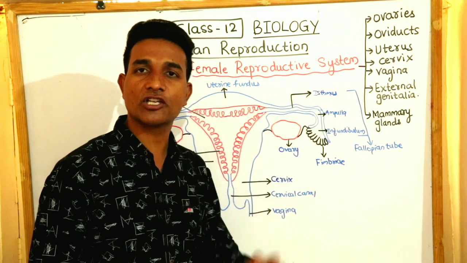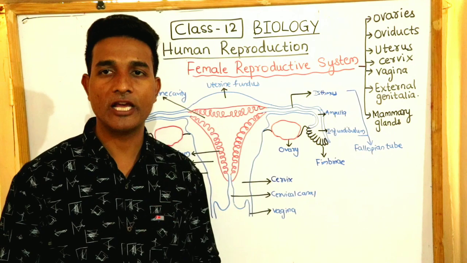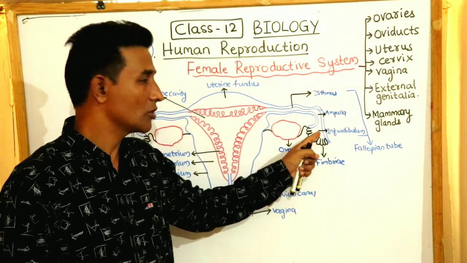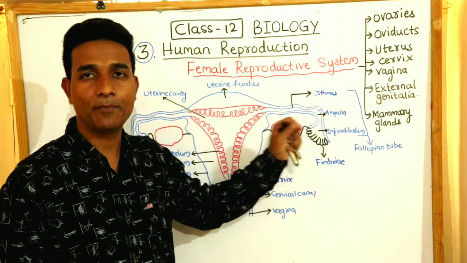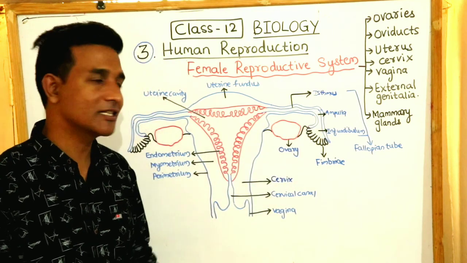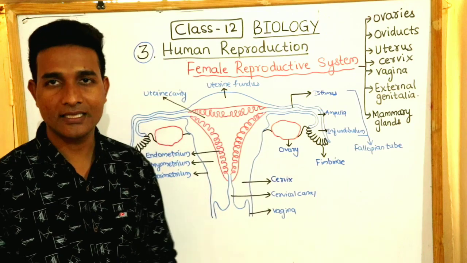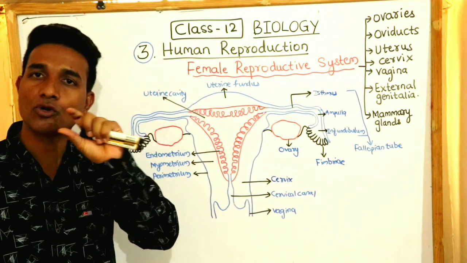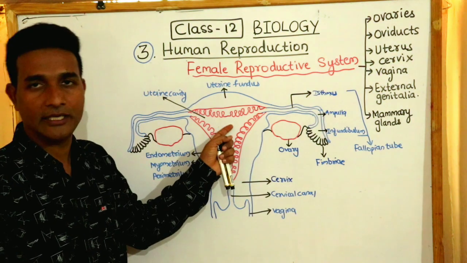It helps in collection of the ovum after ovulation. The infundibulum reaches to the wider part called ampulla. And the last part of the oviduct is called isthmus, which has a connection to the uterus, and it has a narrow lumen and it joins to the uterus.